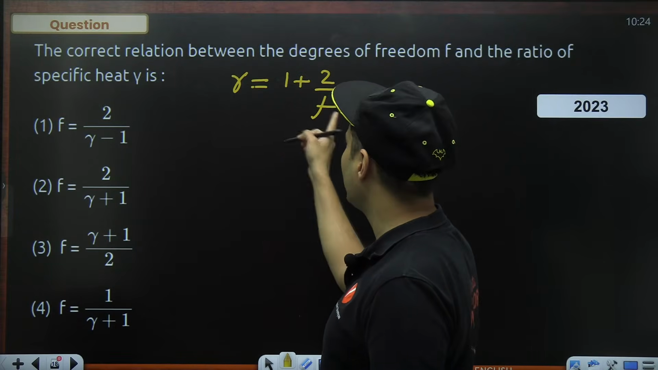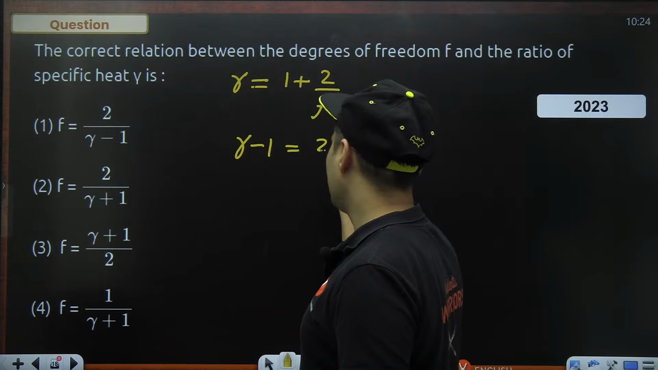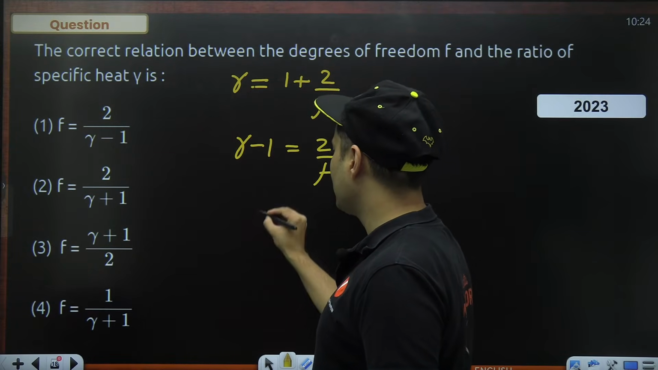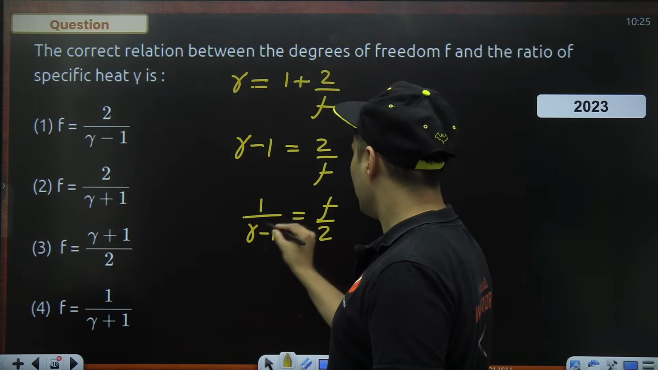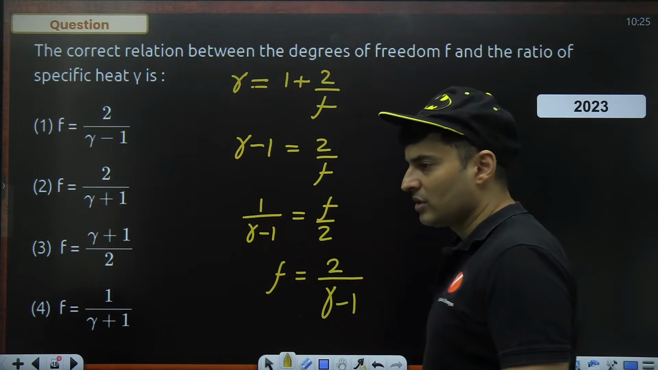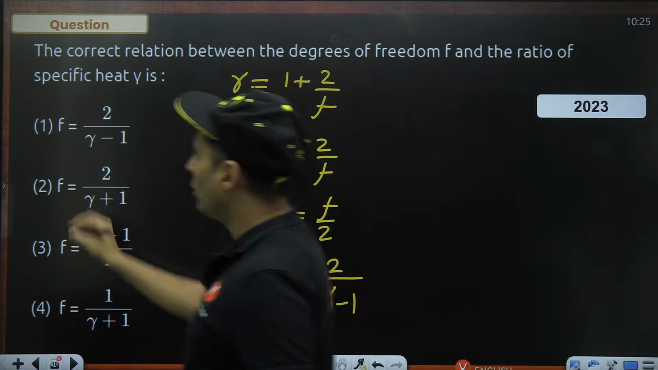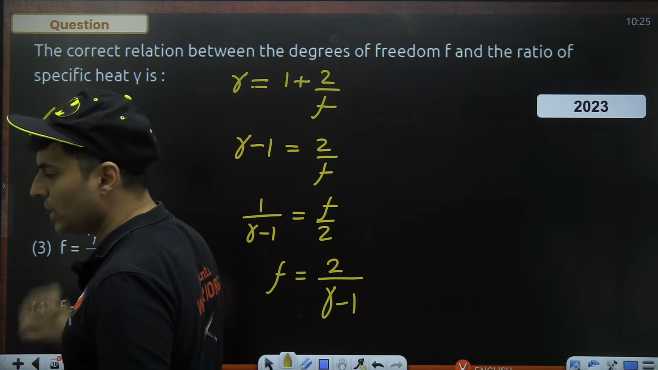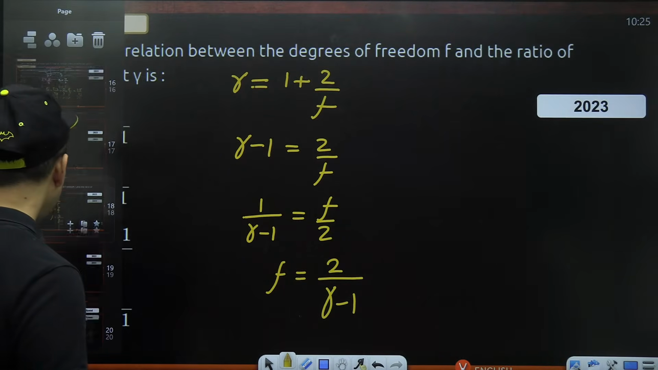But we want F over here, so we need to realign it. So gamma minus 1 is 2 by F. Take the reciprocal. So 1 by gamma minus 1 is F by 2. Shift the 2 on the top. So it will become 2 divided by gamma minus 1, which is option 1. Directly you can mark the answer. Is that right, everyone? Very good.